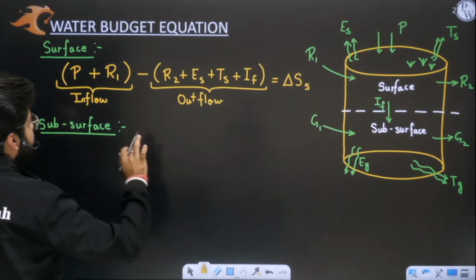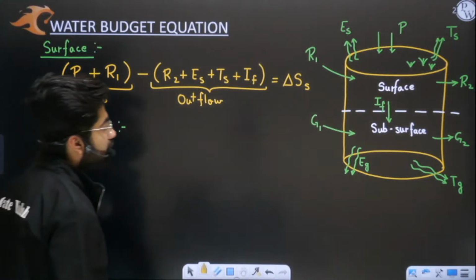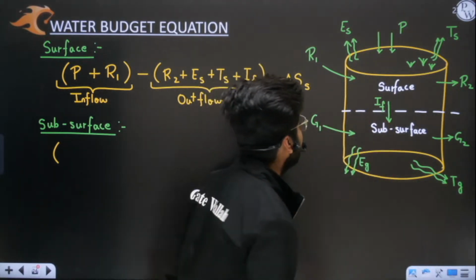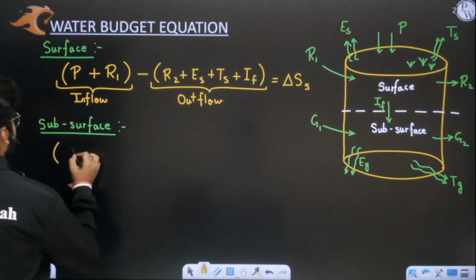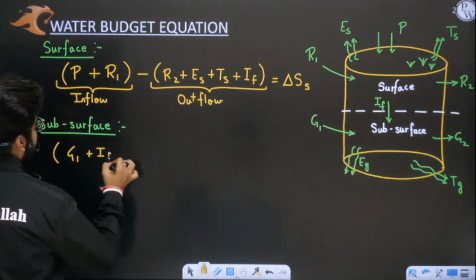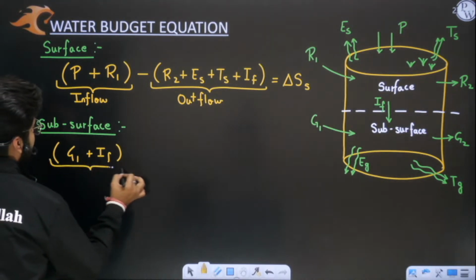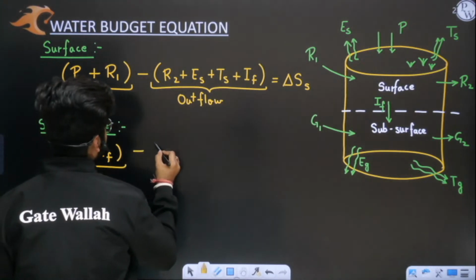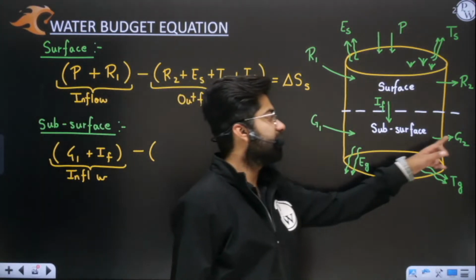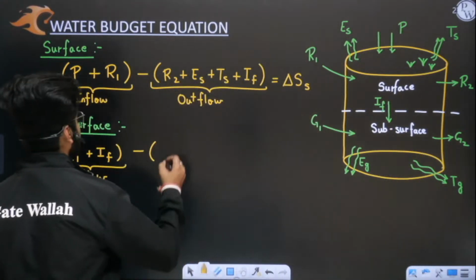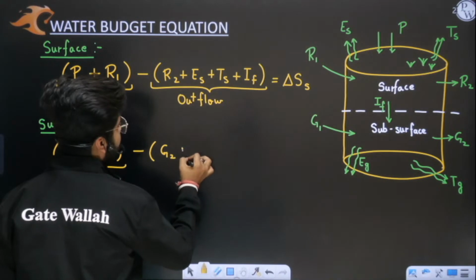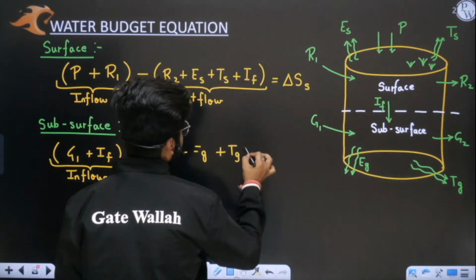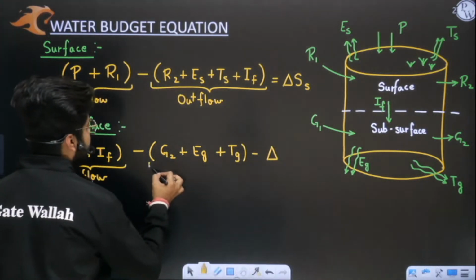Now if we talk of subsurface, can you tell me what things are coming inside? This is coming, this is coming, so G1 and IF are coming inside. This is nothing but inflow. And what things are going outside? G2 is going outside, EG and TG are going outside, which means evaporation from ground and transpiration from ground. All these things are going outside. So this is your outflow.